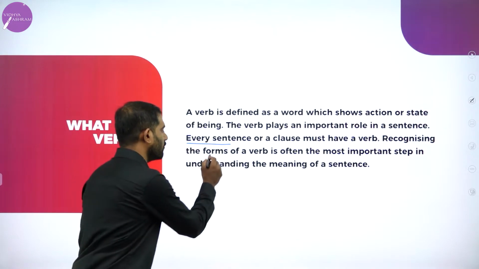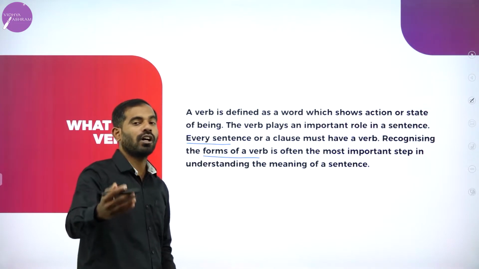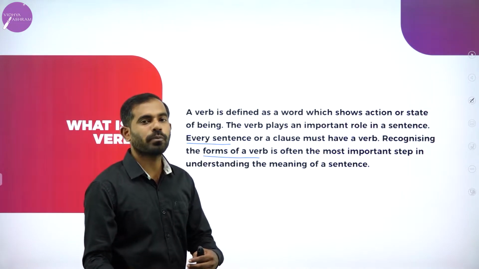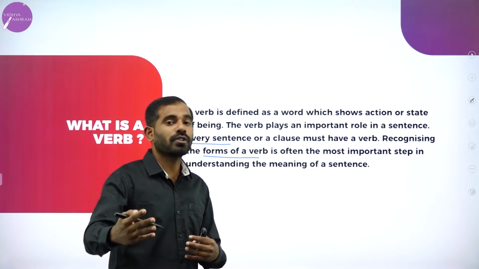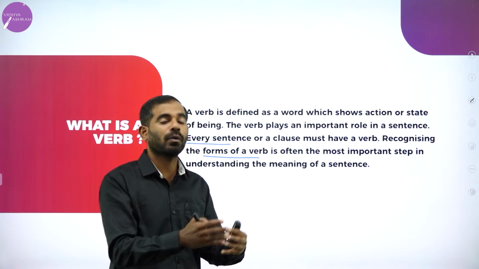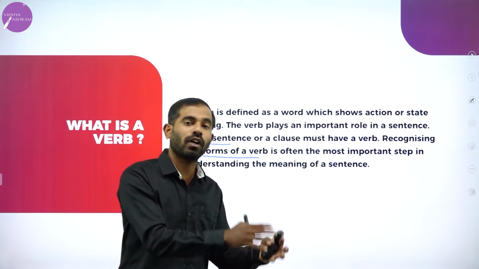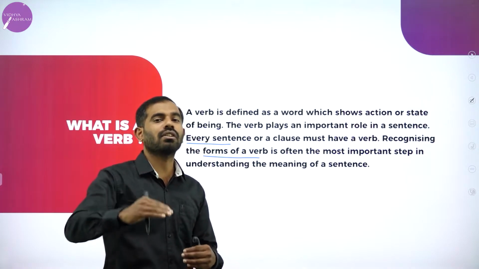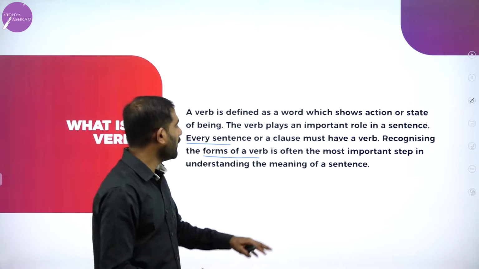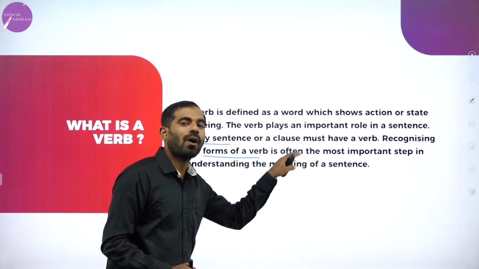Recognizing the forms of verb, there are different forms of verb: strong and weak verbs, finite and non-finite verbs. There are helping verbs. Helping verbs are also called auxiliary verbs. And under that, there are different bifurcations. You need to know all of these in detail if you want to be thorough about verbs.